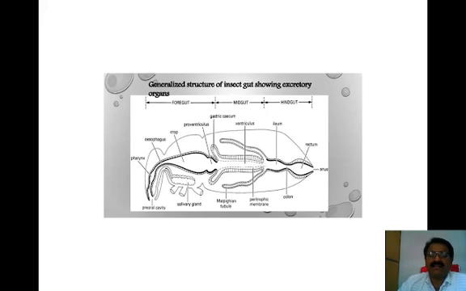Gastric cecums are particular organs which help in the secretion of enzymes. Then there is a modified part present in the midgut: the Malpighian tubules.